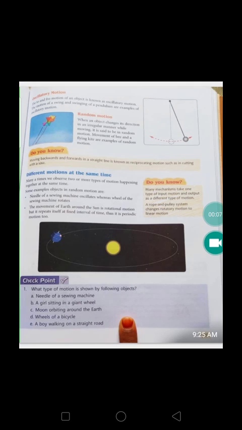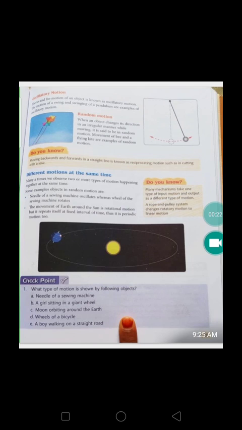Now I am going to explain to you the oscillatory motion. To and fro motion of an object is known as oscillatory motion. Good examples of oscillatory motion are a swing and the swinging of a pendulum.